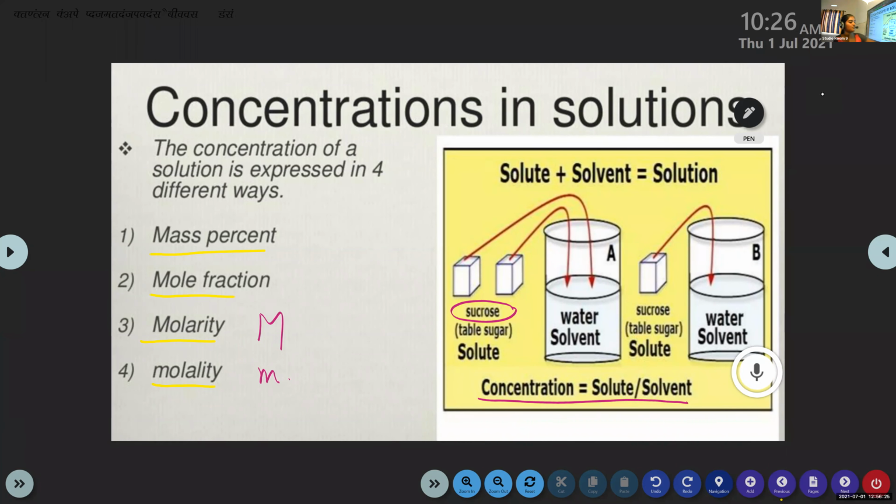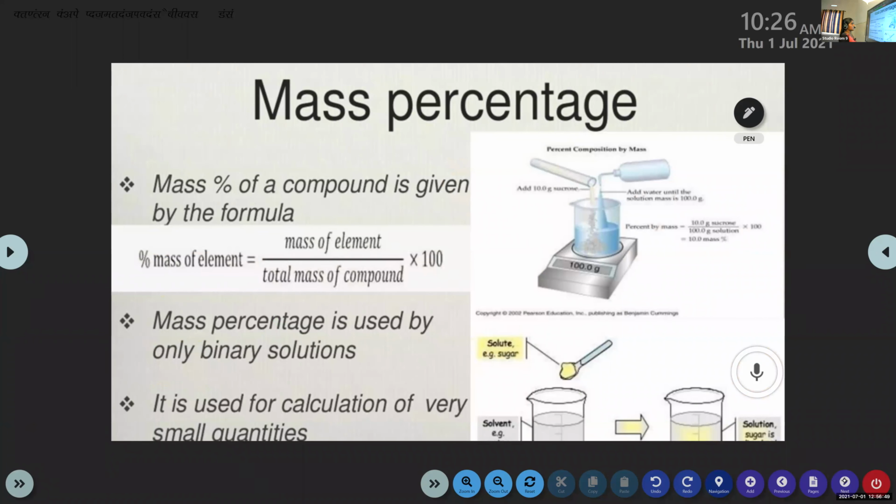So tell me, which are the different methods to express the concentration of a solution? Gaia, Mary, can you tell me? Mass percent, mole fraction, molarity, and molality. Okay, then we can learn each one. First one is mass percentage.